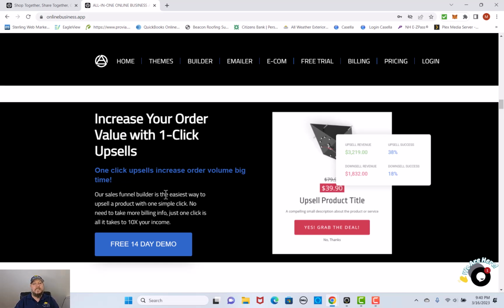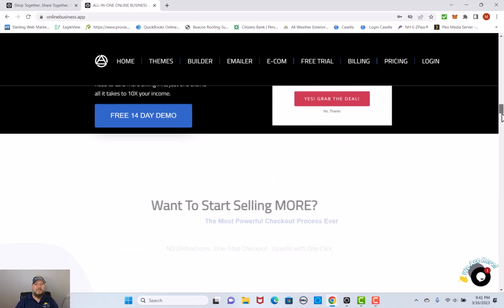So our one-click sales funnel builder is the easiest way to upsell a product with one simple click. No need to take any more billing info. Just click it once, and it can actually increase your income about 10 times your current income, because more people will take advantage of it if it's simple and easy and it's just one click.